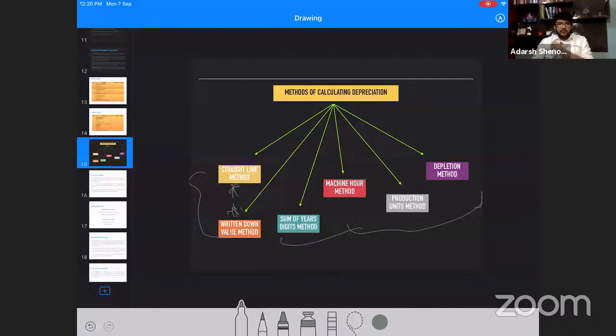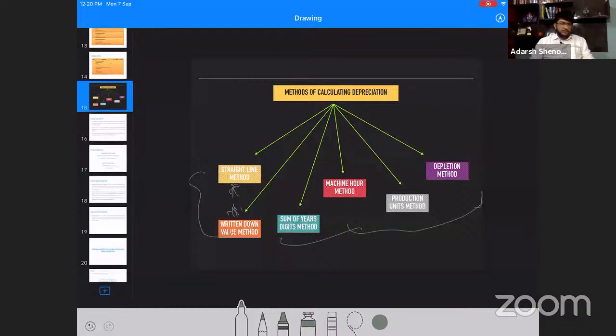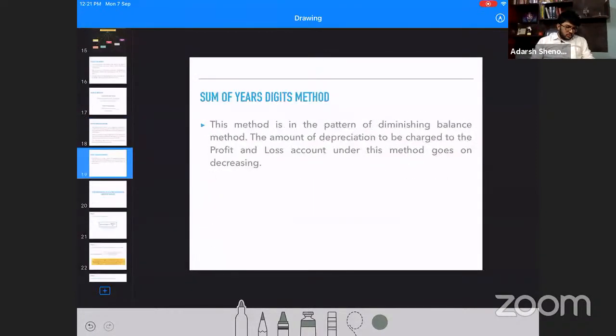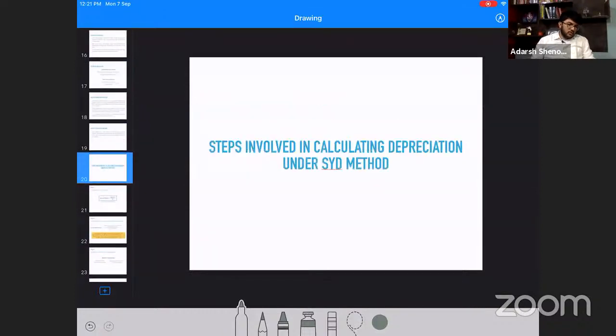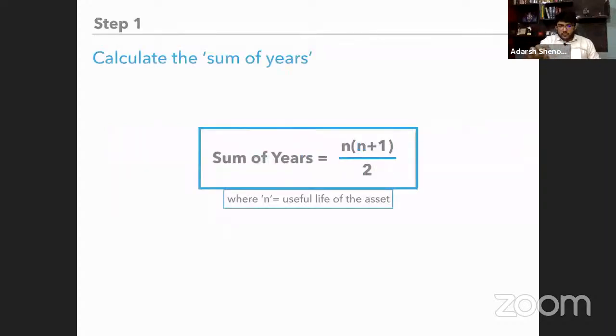What is sum of years digits method? Under this particular method, we have to follow certain steps. Very simple steps. Step number 1, calculate the sum of useful life.